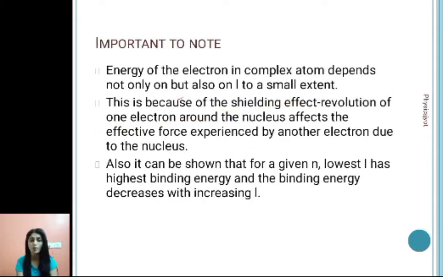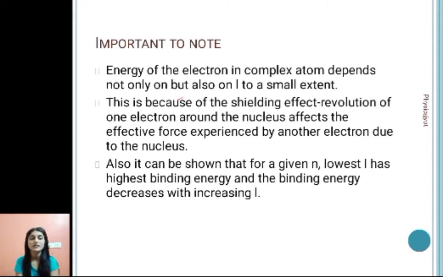Now what is important to note here is that the energy of the electron in a complex atom depends not only on n but also on l. So generally we say that energy is quantized because of n. So n equals 1 energy level, n equals 2 and so on.